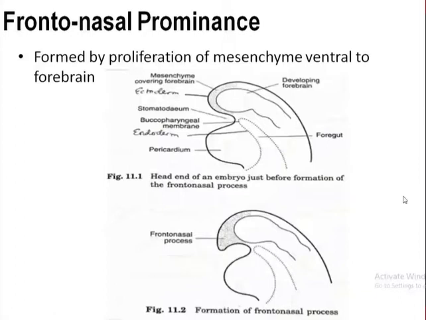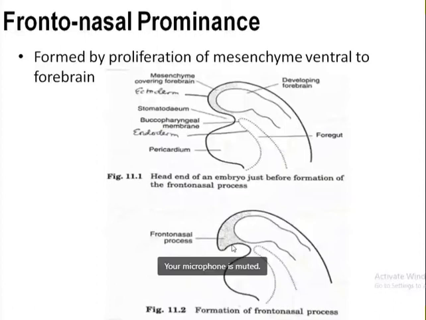So this frontonasal prominence is formed by proliferation of mesenchyme just ventral to the forebrain. Now you can see here in the picture, these are the primitive brain vesicles which are forming simultaneously. So the frontonasal prominence is formed by proliferation of mesenchyme which lies just ventral to this primitive forebrain. This mesenchyme proliferates to form the frontonasal prominence, which is single, unpaired, and bounds the stomatodeum rostrally. So this is how the frontonasal prominence is formed.